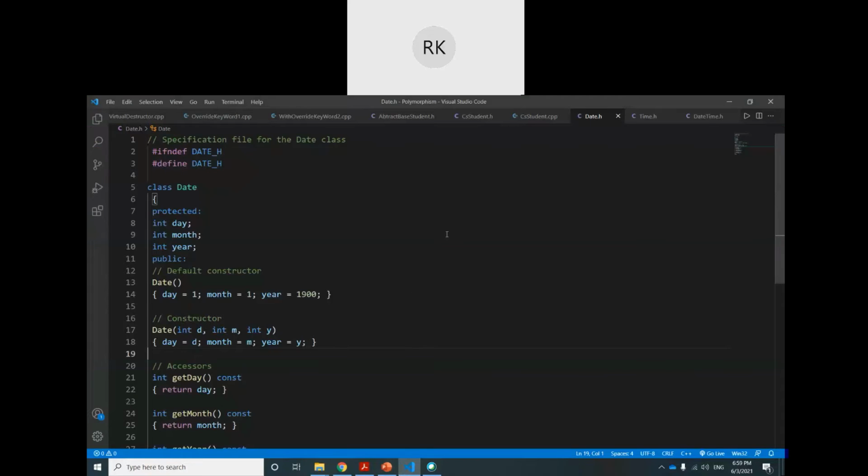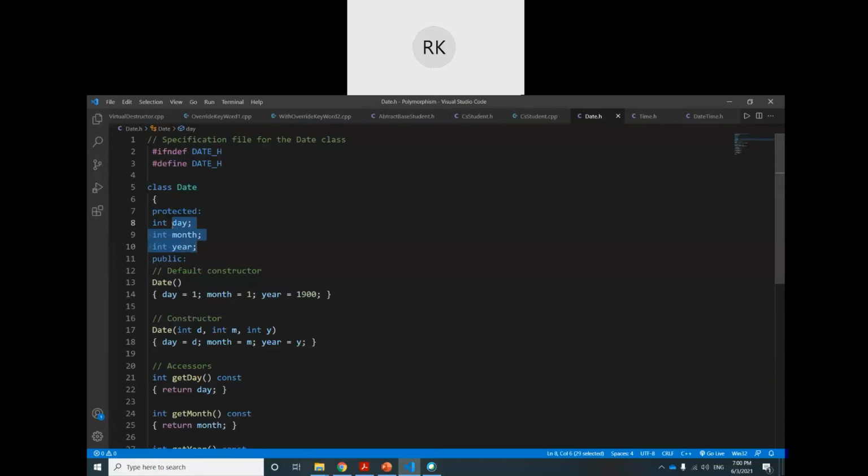Okay, so just to share with you that I have already shared all this coding with you. Now, from multiple inheritance, this one is date.h. For example, we have date and time. We will define one class for date, one class for time, and a third class we will derive from both of them.